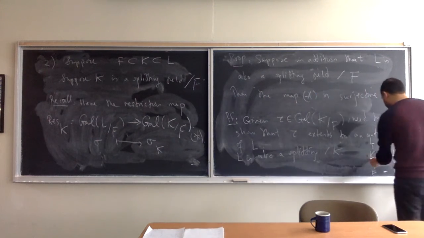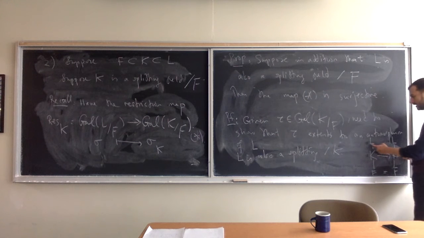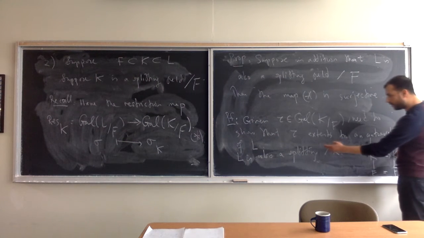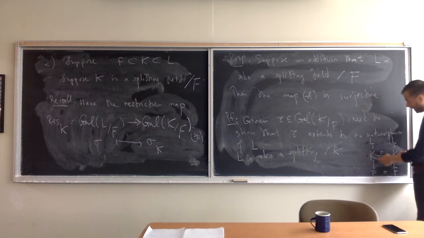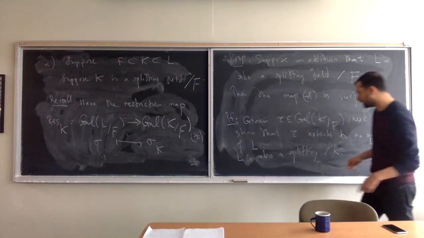You've got an automorphism of K. L is the splitting field of some polynomial over K. This isomorphism from K to K extends to an isomorphism from L to L. In other words, it extends to an automorphism of L.